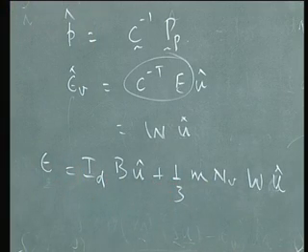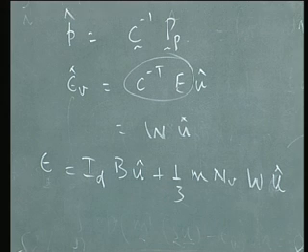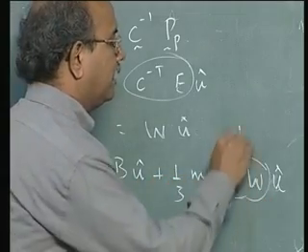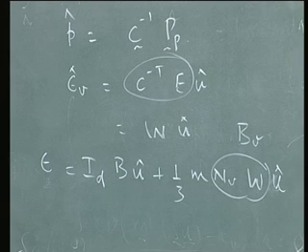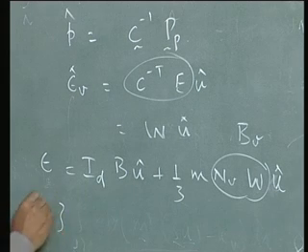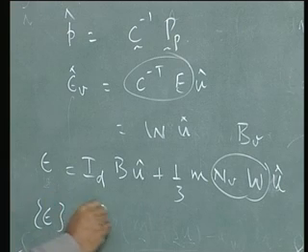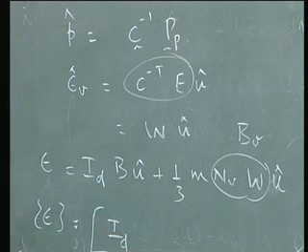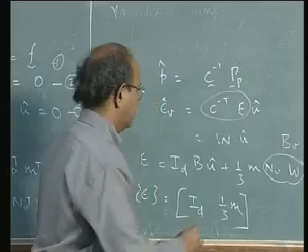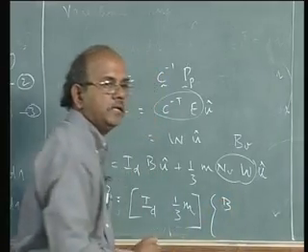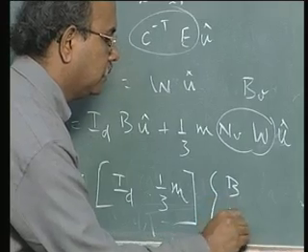So it looks as if B is now split. Now let me define NVW as say BV, and write that down in matrix form, so that epsilon is now written as ID, 1/3 M, B and BV.